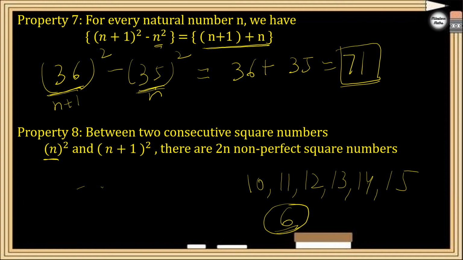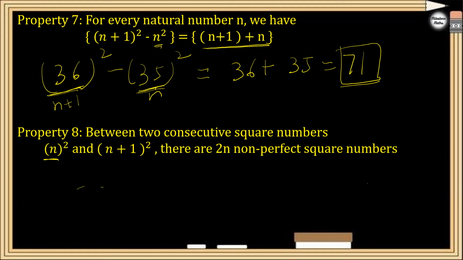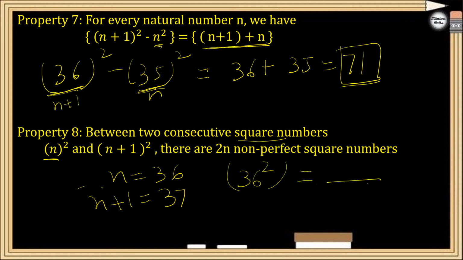This time let me take some bigger number so that you will understand. Suppose n is 36, right? Then what is n plus 1? n plus 1 will be 37. So between two consecutive square numbers, you find 36 square, then you find 37 square. 36 square is 1296.